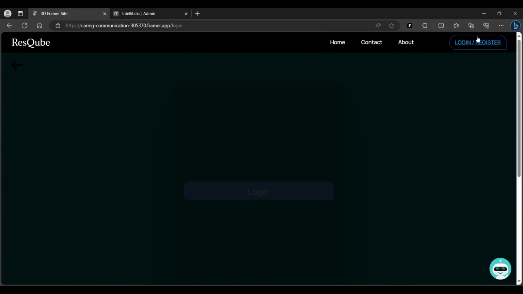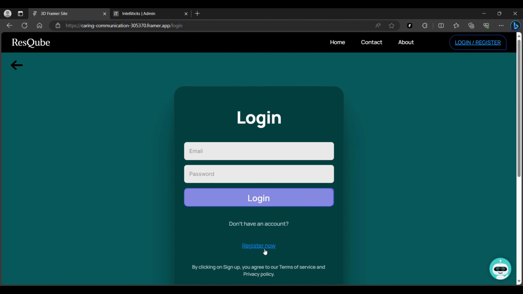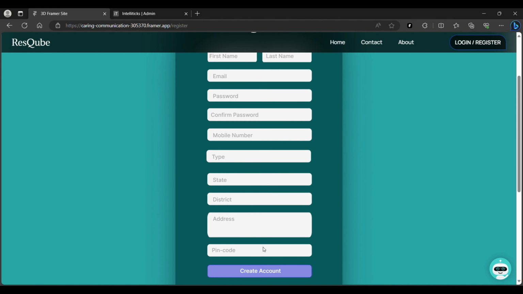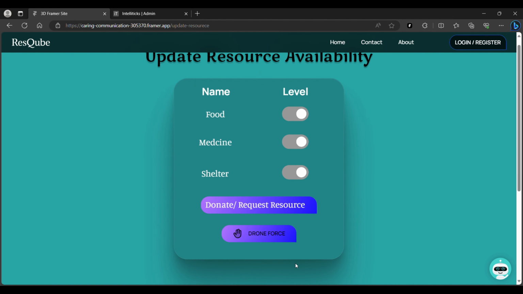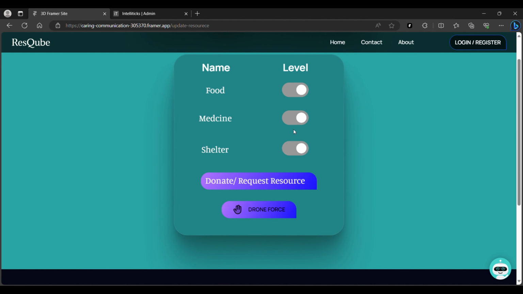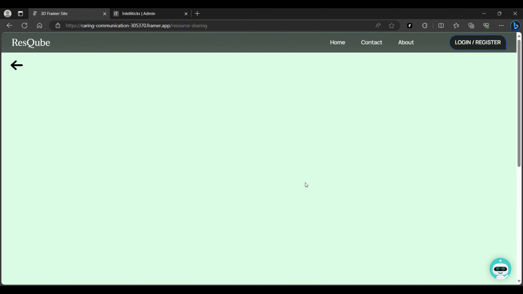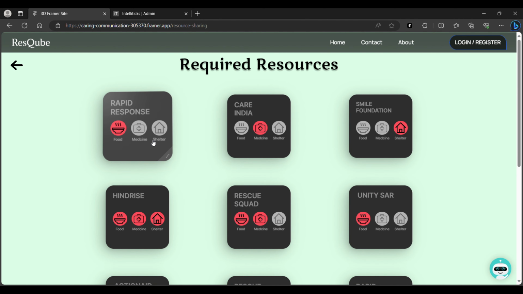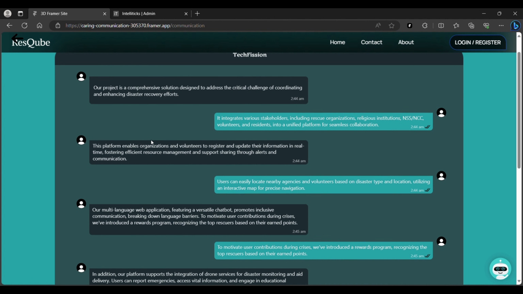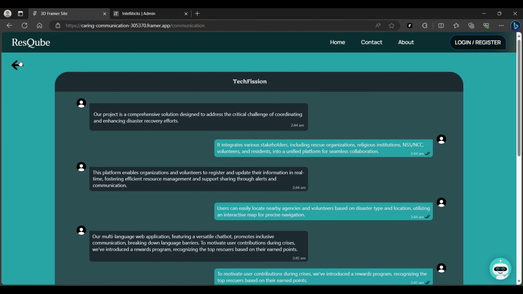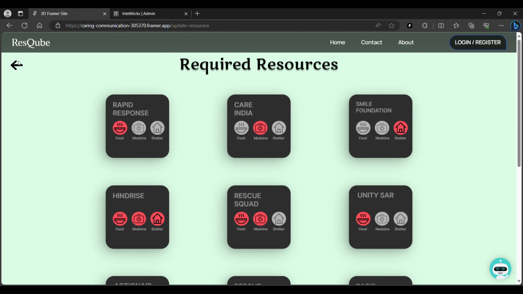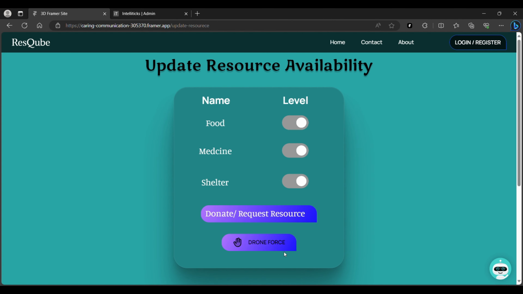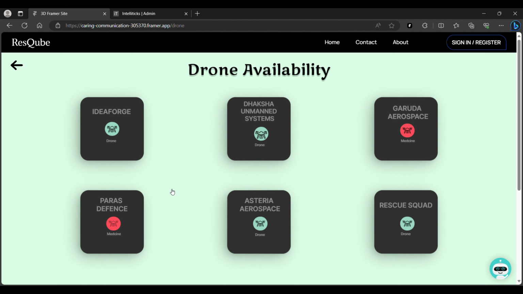Agencies and volunteers can easily register or log in to our system by providing the necessary details. They can then update their resource availability in real time. Agencies can create alerts to request or donate resources from other agencies and communicate seamlessly through our integrated messaging system. Furthermore, agencies can locate the nearest available drones and request assistance from the drone force for rescue operations.